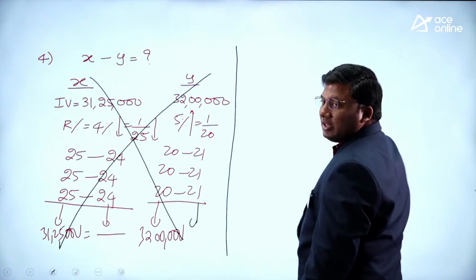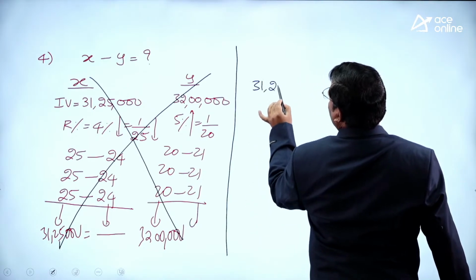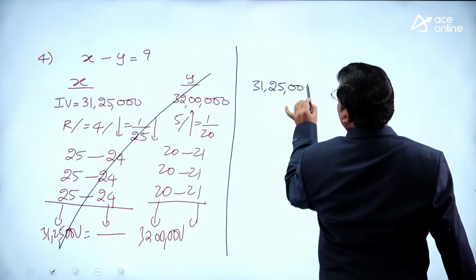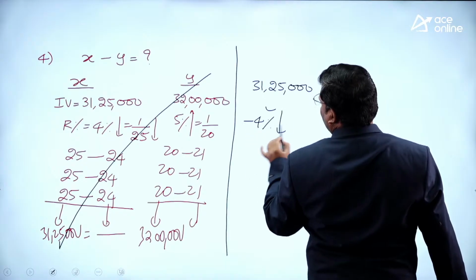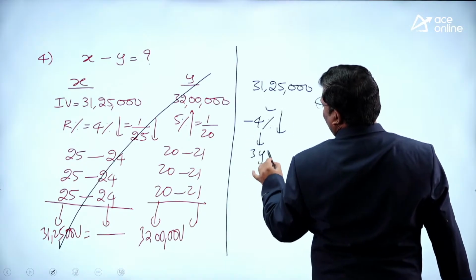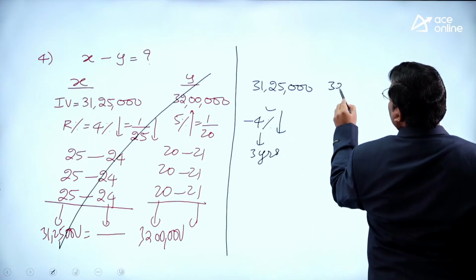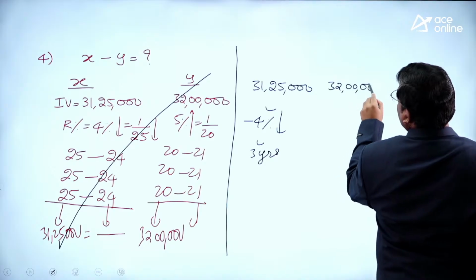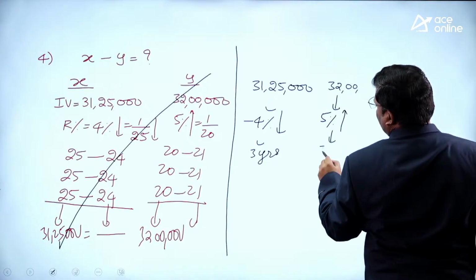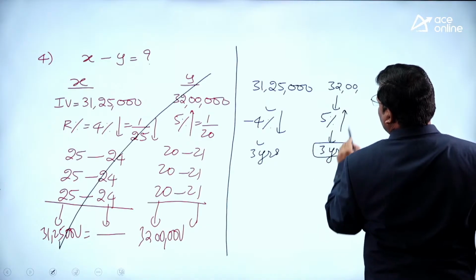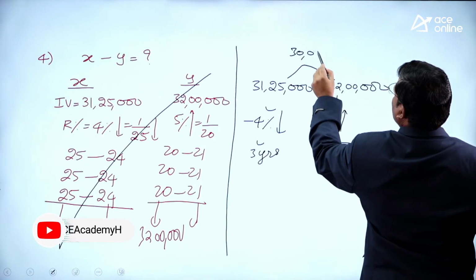Then how to use it? See here. First read the question. One building, it is 31,25,000. It is 4% minus for how many years? 3 years. What is the next one? It is 32 lakhs. It is every year 5% up. How many years? 3 years. Right. So both are approximated to 30 lakhs.